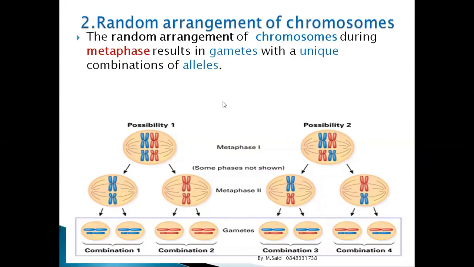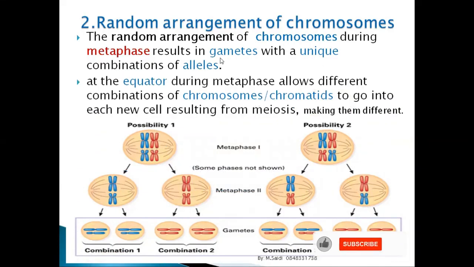So random arrangement of chromosomes during metaphase results in gametes with unique combinations of what? Of alleles. At the equator during metaphase, it allows different combinations of chromosomes or chromatids to go into each new cell, resulting in meiosis, making them different.